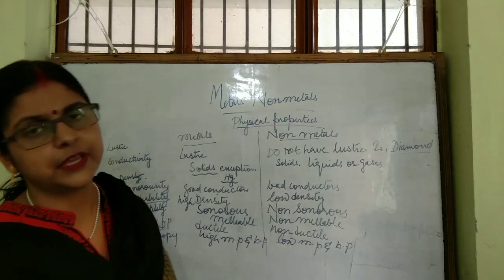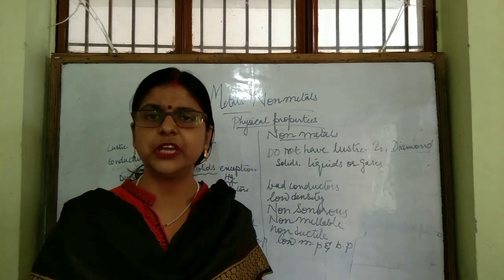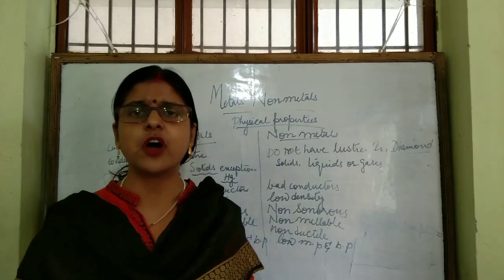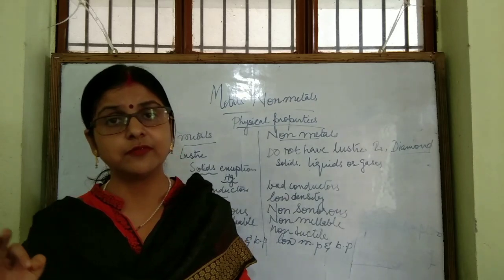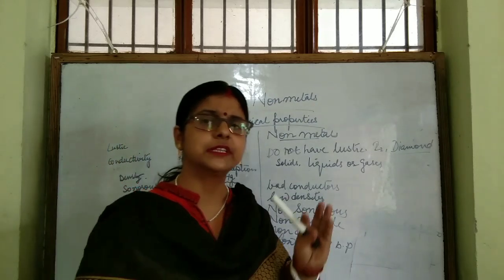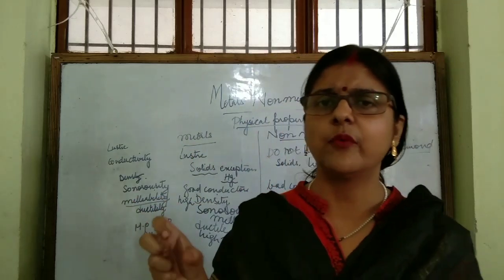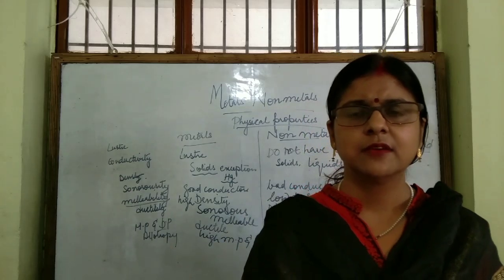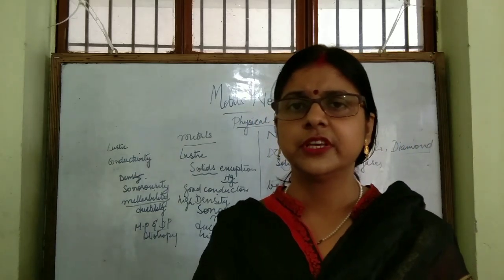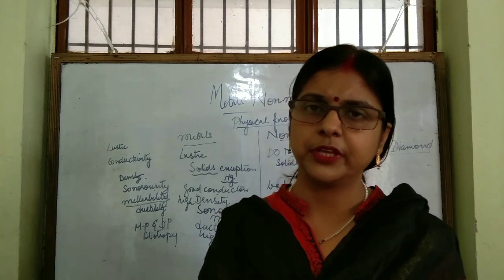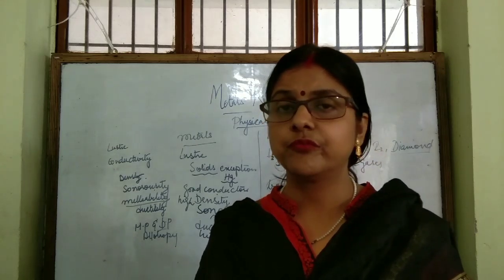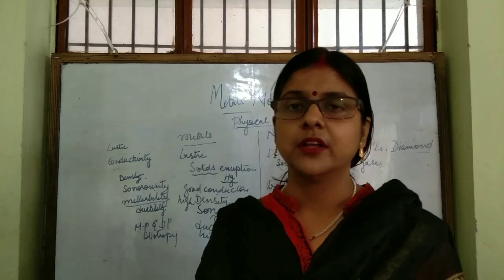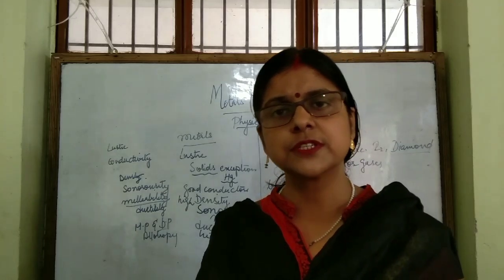Next, allotropy. What is the meaning of allotropy? The phenomenon of existence of an element in more than one form, in which the physical properties of the element change but the chemical properties do not change. That is known as allotropy. Metals do not show allotropy, but non-metals usually show allotropes.